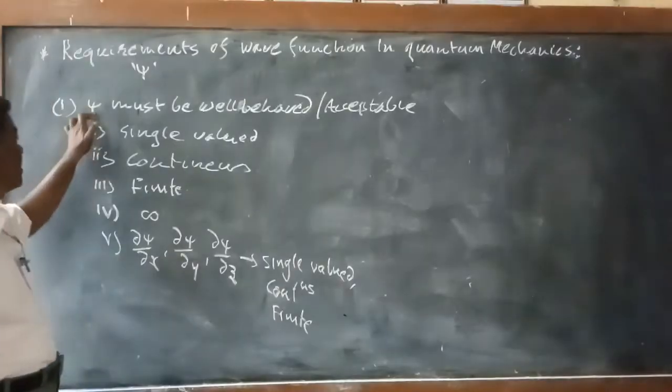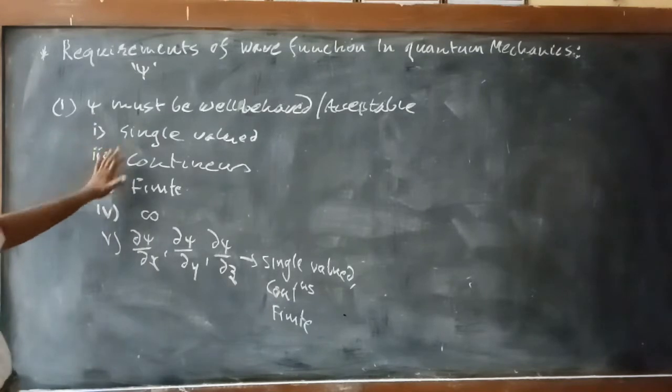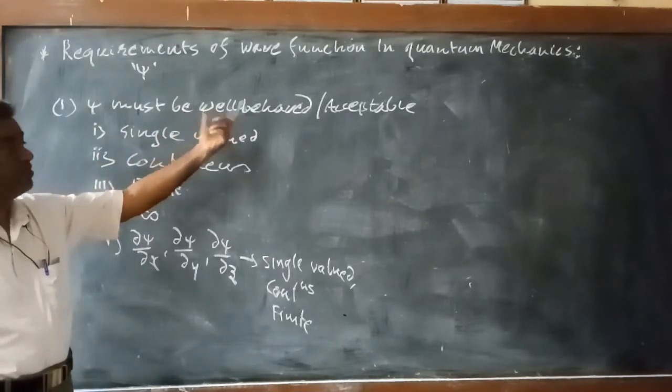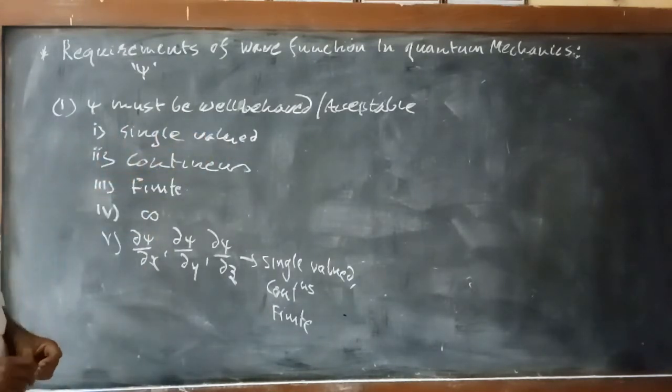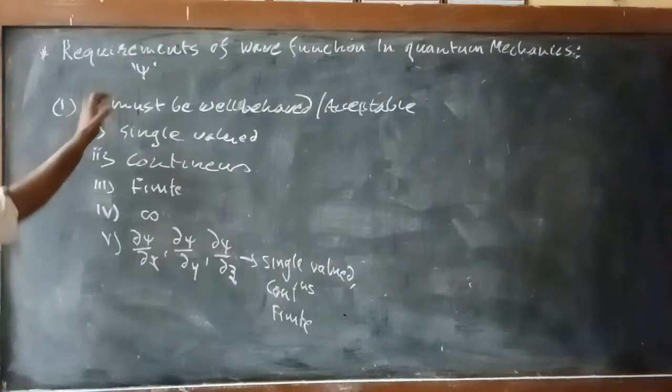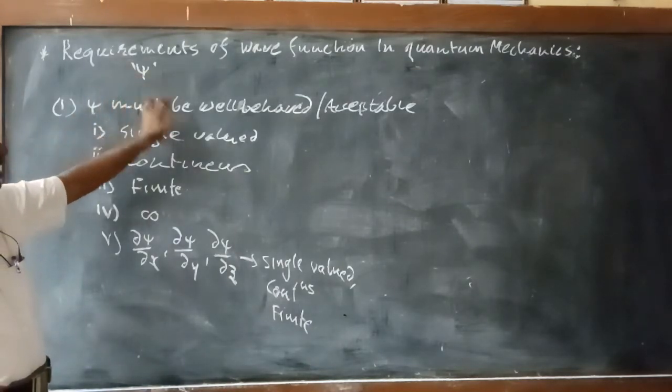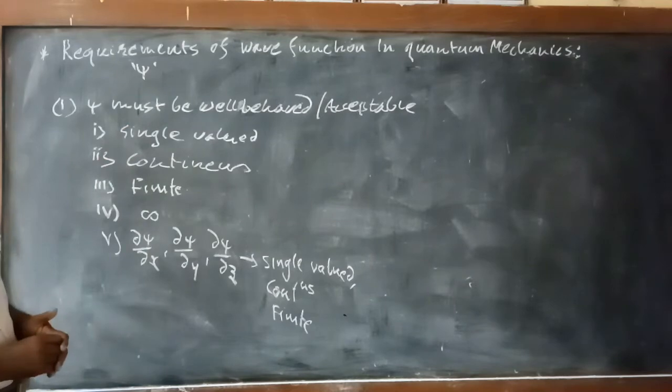When the function satisfies all these conditions, it is said to be well behaved or an acceptable wave function. So in quantum mechanics, the wave function must be well behaved or acceptable.